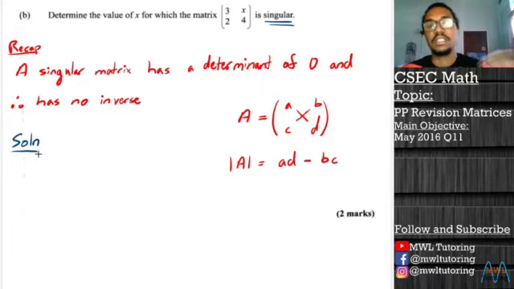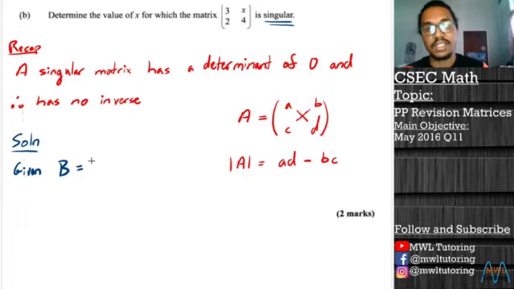So let's give this matrix a name. Let's call it matrix B, equal to 3, x, 2, 4.